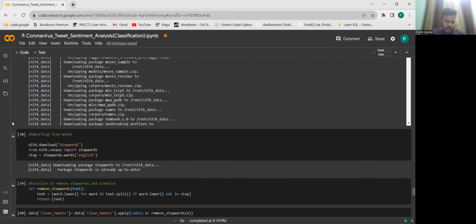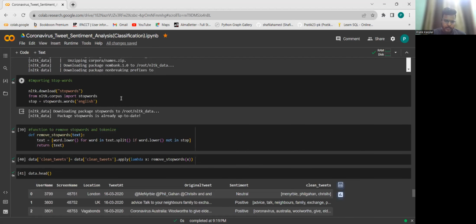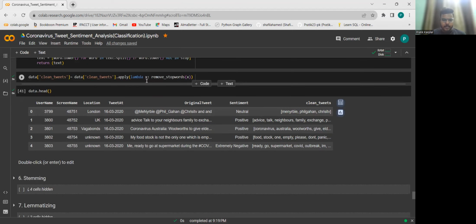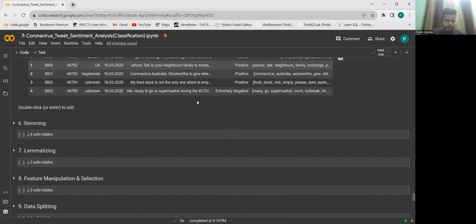Firstly, I have downloaded the NLTK package over here and stop words also for English. And then I'm defining a function for removing stop words, and then I'm just applying it using the lambda function to that remove stop words. And this is how the clean tweets look like. They have been tokenized also, and the stop words have been removed.